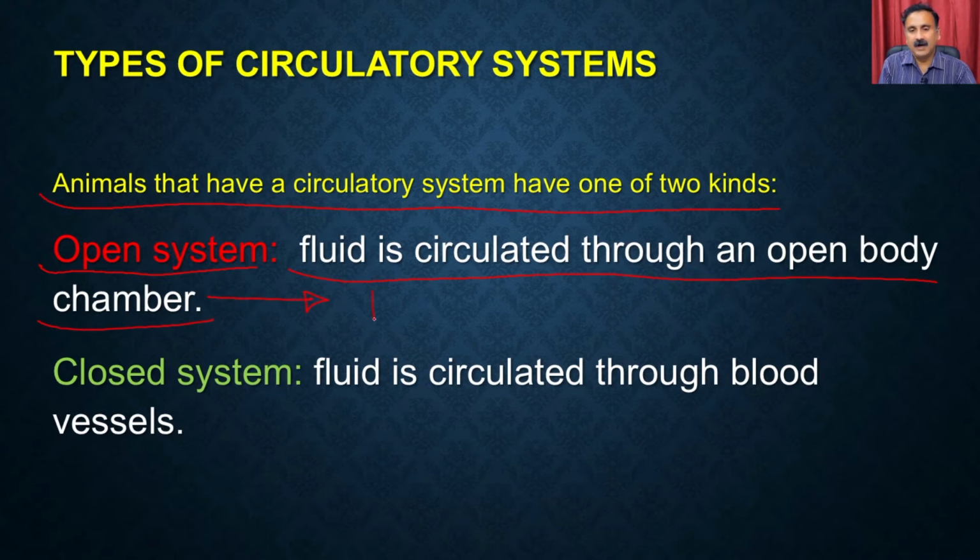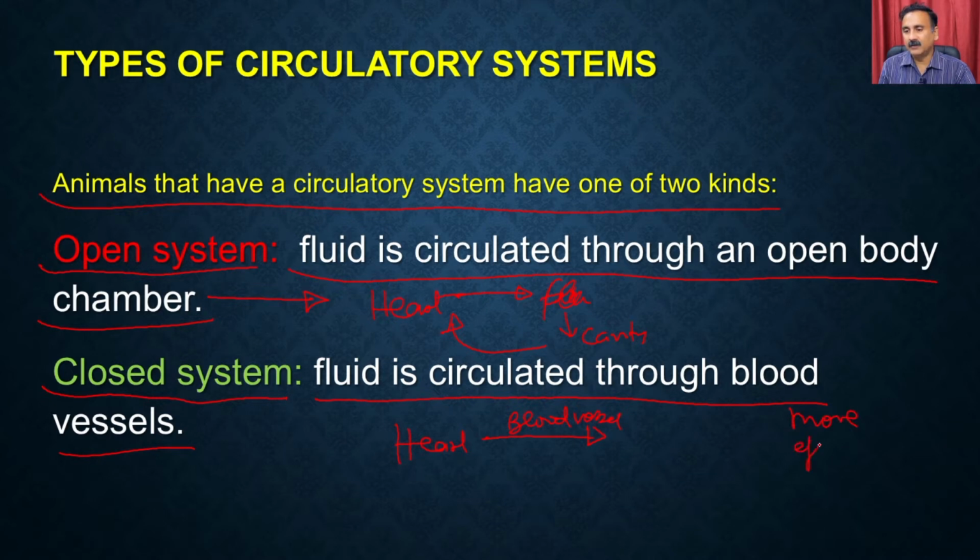In this, the heart is going to pump the liquid, or the fluid, and that fluid will go into a cavity, and from the cavity the fluid will return back to the heart. So this is called the open system, whereas we can have the closed system where the fluid is circulated through the blood vessels, which means from the heart the fluid is circulated through the blood vessels, and because of that the closed system is going to be more efficient compared to the open system.